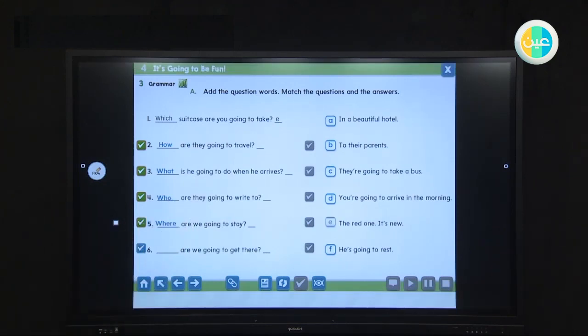Okay, look at number 6. Are you going to get there? What do you think? Yes. When are you going to get there? We are going to arrive in the morning.